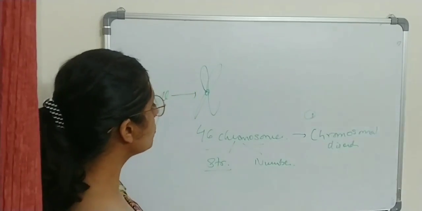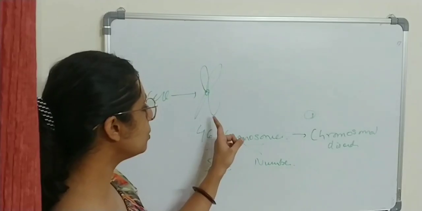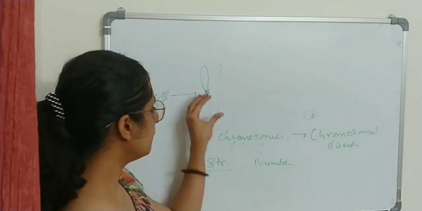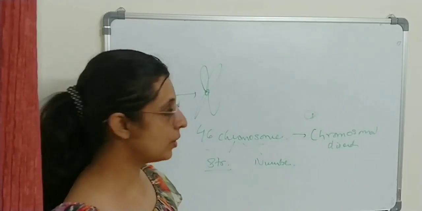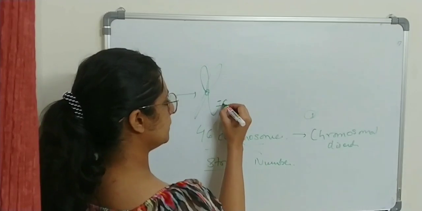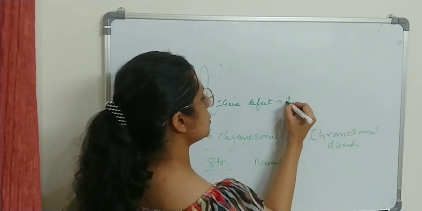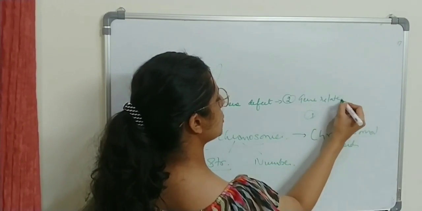If any one chromosome is deleted, that will lead to a chromosomal disorder. If any one chromosome is increased in number, that is a chromosomal disorder. If the size is decreased, that is a structural chromosomal disorder. If only a gene defect is there, that is a genetic disorder, a gene related disorder.